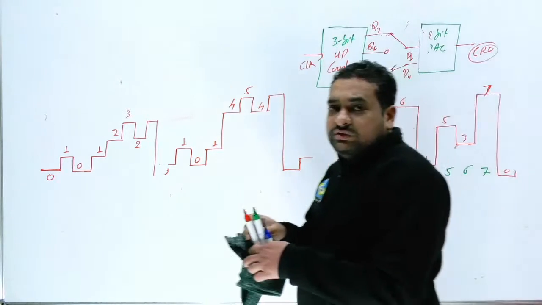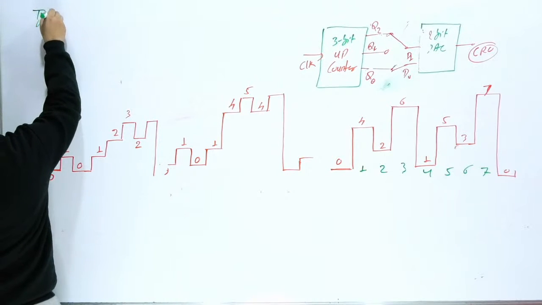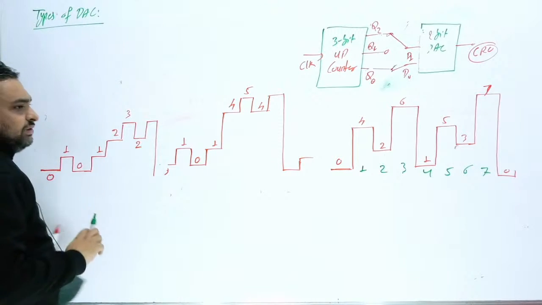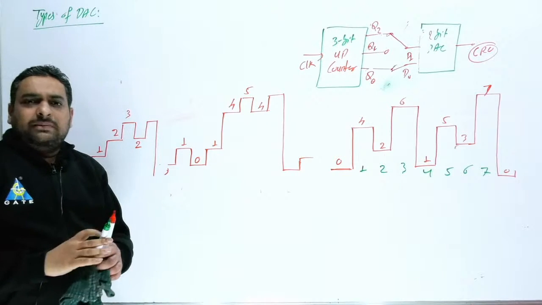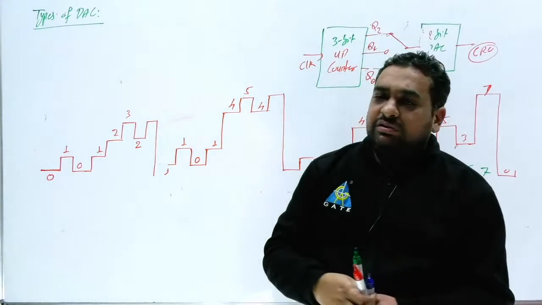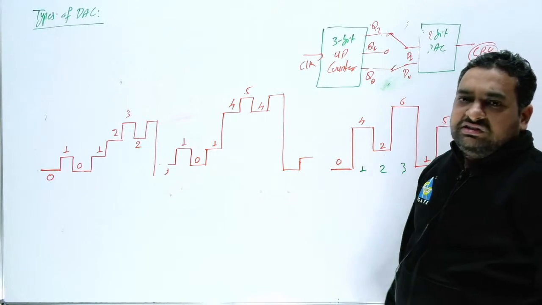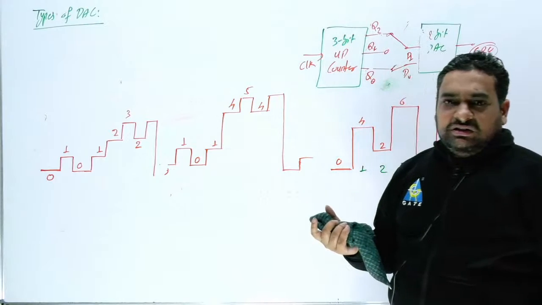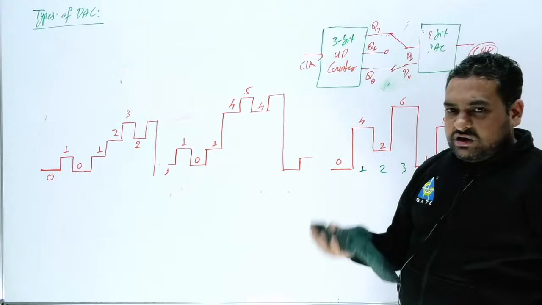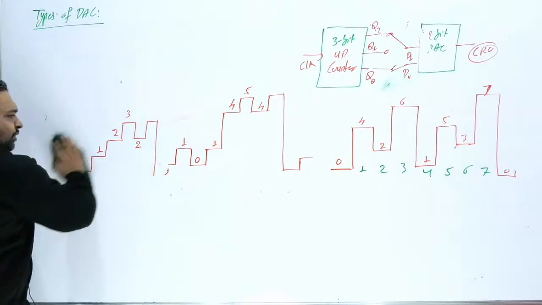Now I will jump to the types of DAC. So next one is types of DAC. I hope everybody knows, because questions can be asked from network theory, and the same topic we have also discussed in analog circuits and in digital electronics. So network theory, you can say this topic comes under analog, or this topic comes under digital. I hope this is clear to all of you.